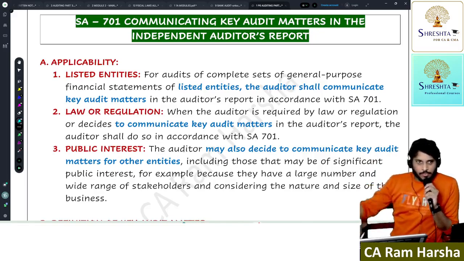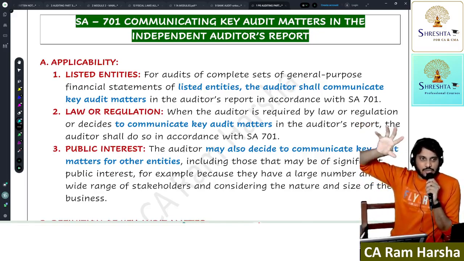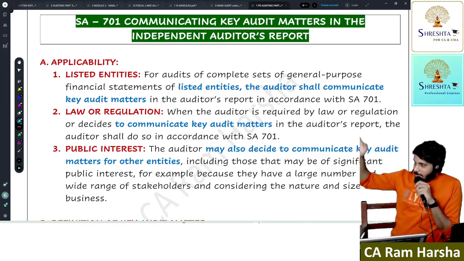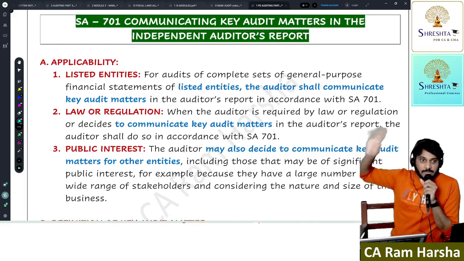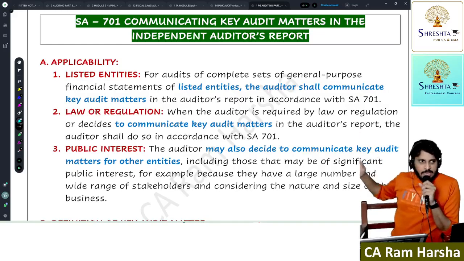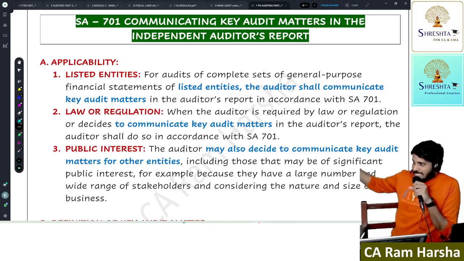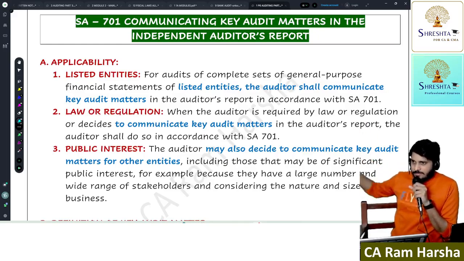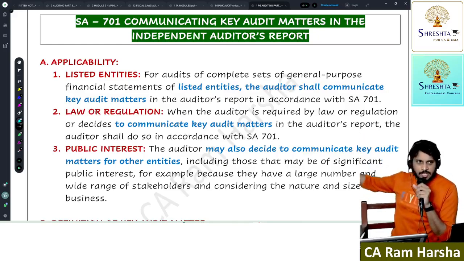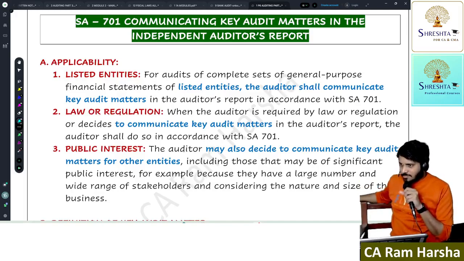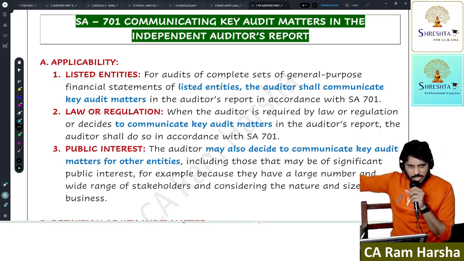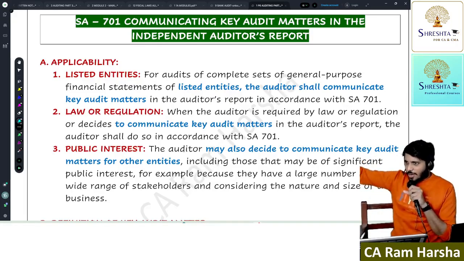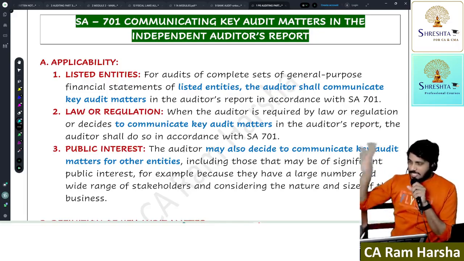Correct? Now we know opinion means where we discuss opinion as a whole on the financial statements. In the basis for opinion section, what do we give? The reason. Especially when we are giving qualified or adverse opinion, we put an additional reason why specifically we give qualified or adverse. Then we have material uncertainty related to going concern, and we understood how it has to be used. Then we saw emphasis. If you have any important point in the financial statements, you can highlight that point without qualifying. Correct? In the other matter paragraph you can highlight branch audit responsibility, joint audit responsibility, or other auditors' report, all that stuff. So what is key audit matter?